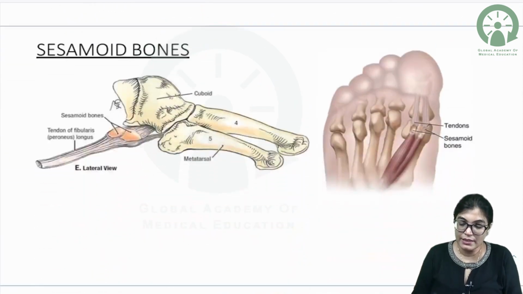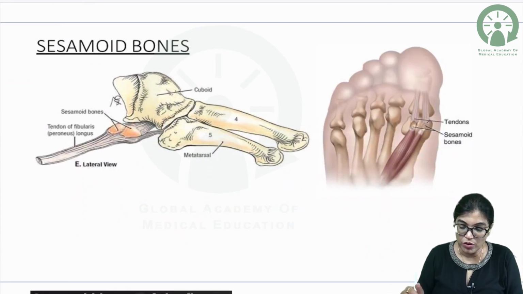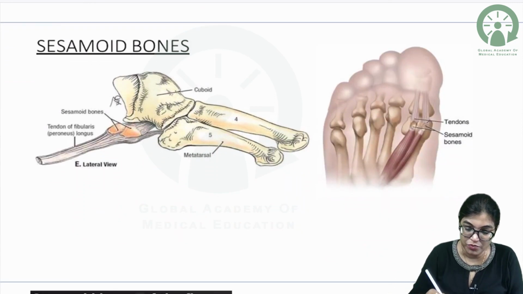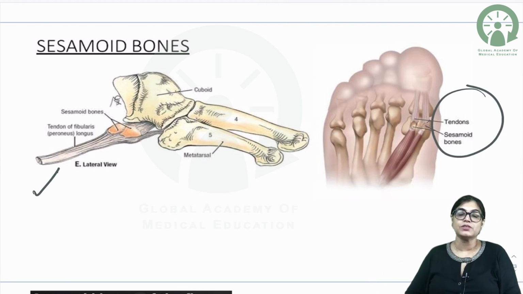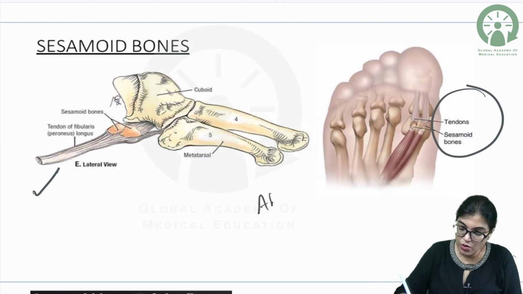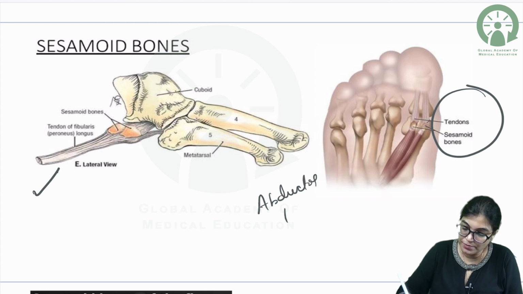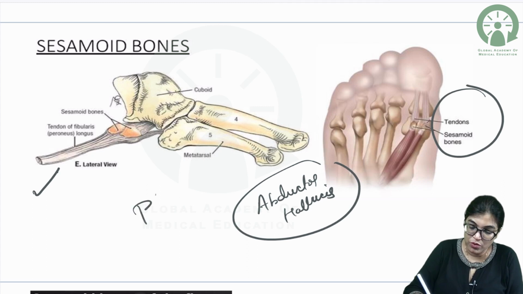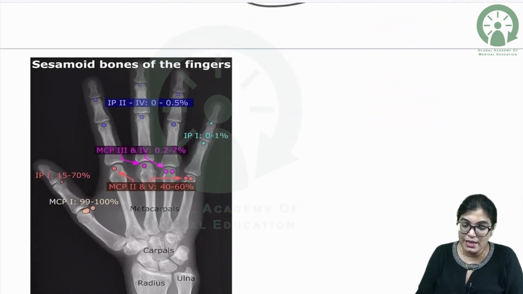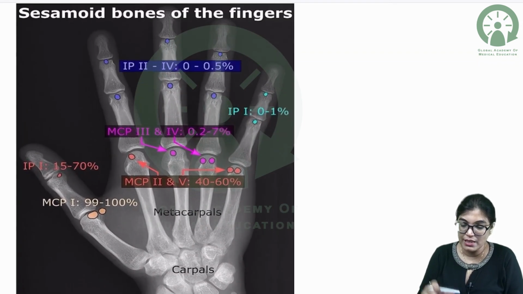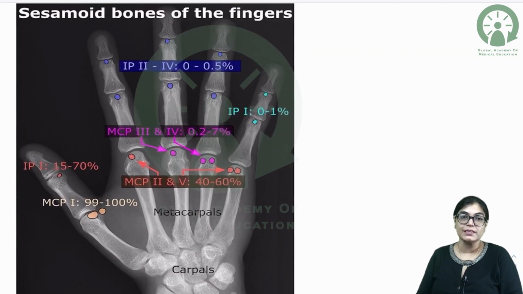Other than that, we also have sesamoid bone present in the tendon of fibularis longus. We also have sesamoid bone in the abductor hallucis. So, abductor hallucis muscle of the foot has a sesamoid bone. Peroneus longus muscle tendon also has a sesamoid bone. This image which you are seeing shows the sesamoid bones present in the other bones of the hand.